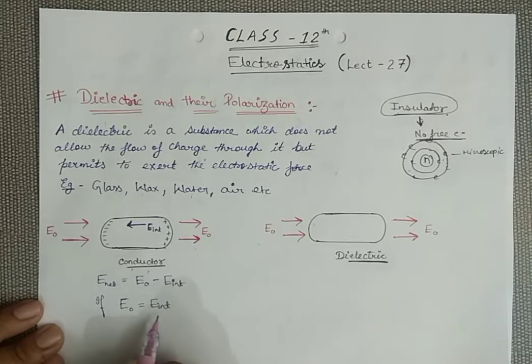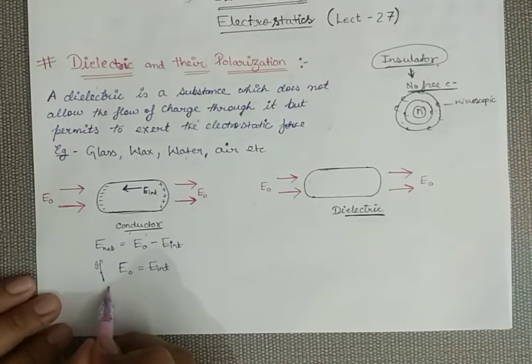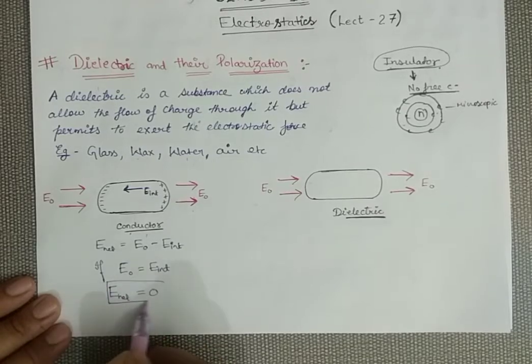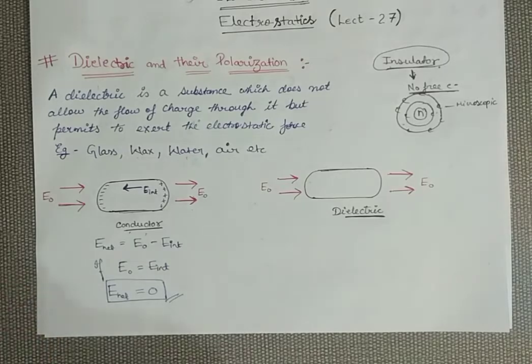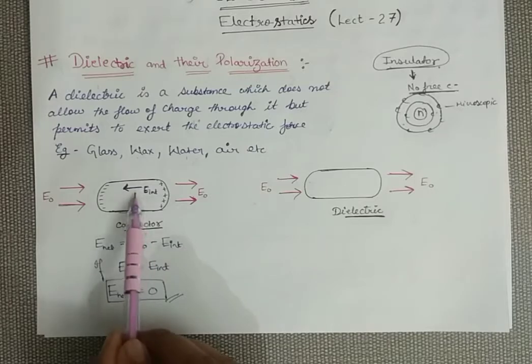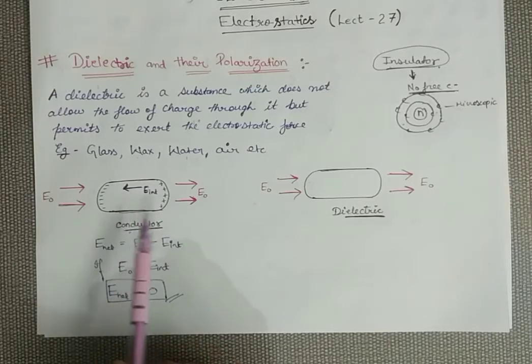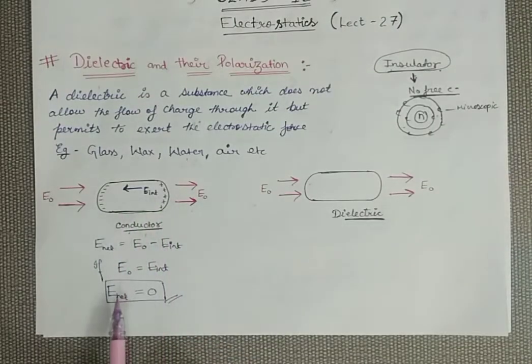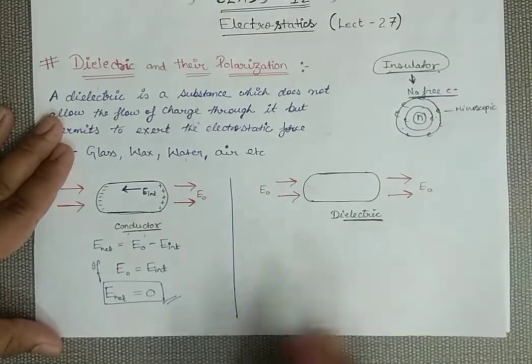When external is equal to internal, you can see it very carefully. At that time, your net field is equal to 0. So this is the reason we use to explain whenever the question is asked why there is no electric field inside a conductor. You can simply answer that inside a conductor, the electric field which is induced is opposite to the applied field. Both the fields are in opposite direction, resulting in the net field equal to 0. So this is the case of a conductor.